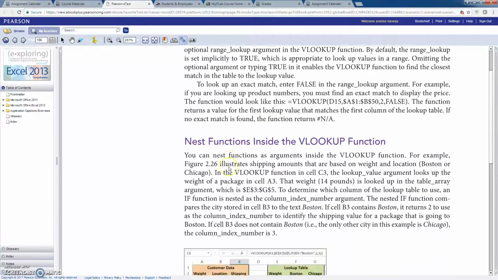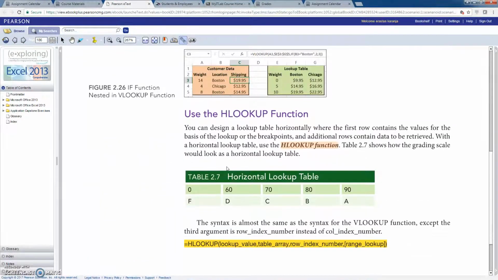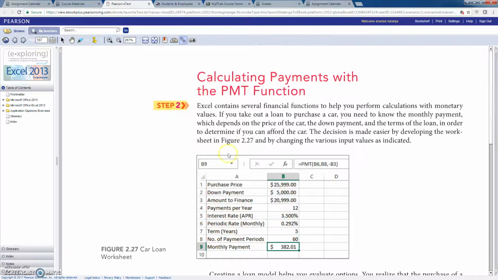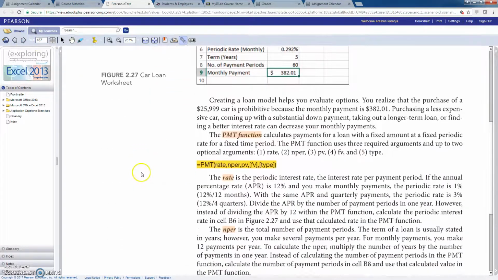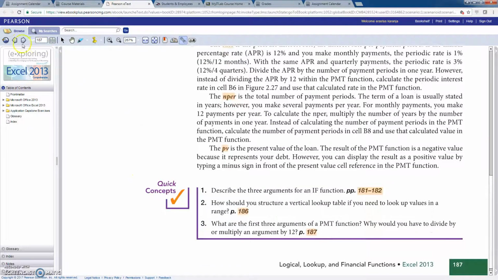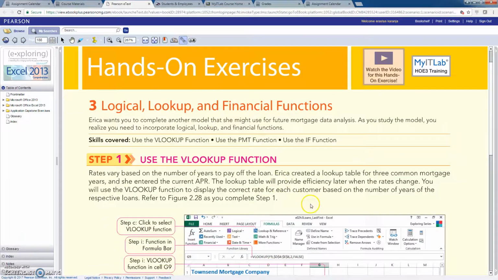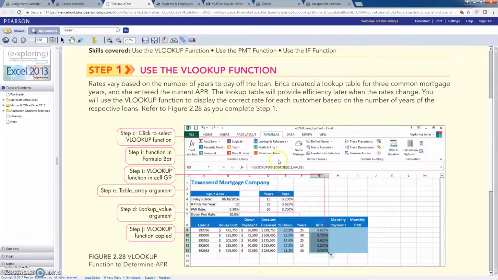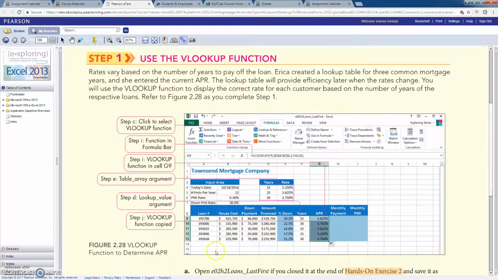Use these buttons to scroll, and this is going to be the same information that you'll have in your textbook if you have the hard copy. And simply moving around is going to show you how you can actually accomplish that task. Okay, so the lookup function you see in here. This is very similar to the same one that you're doing for the project. You have the table that has the information. You have the values in here. We have the years, and then we have the APRs. And basically what you're looking at is, you have this value here, you compare it with the value in this cell, and then you return that value. So the function you're supposed to be typing is very similar to this.